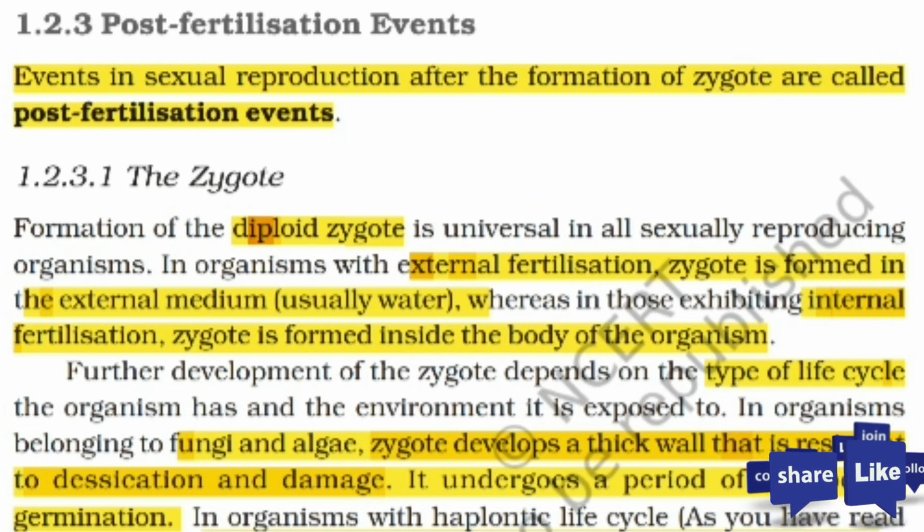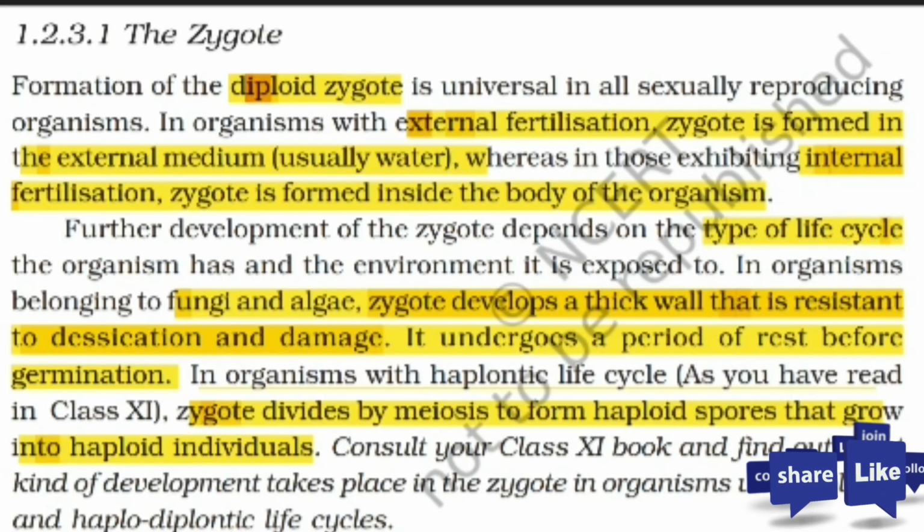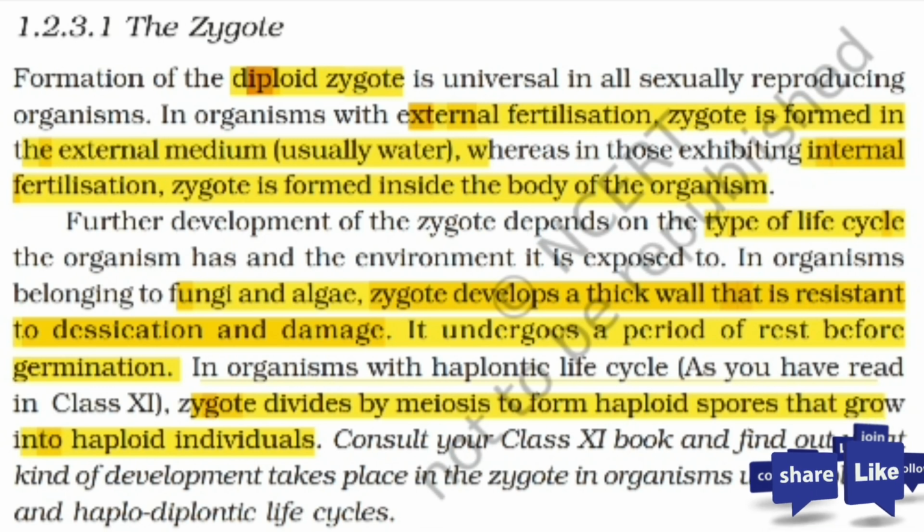In the previous chapter on asexual reproduction, we came to know about many processes like binary fission and fragmentation. Such conditions can also occur in complex organisms for the zygote. If we take the example of fungi and algae, the zygote develops a thick wall that is resistant to desiccation and damage. Because of this thick wall, the zygote of these organisms can undergo a period of rest before germination. That means it can protect itself for a long period also.